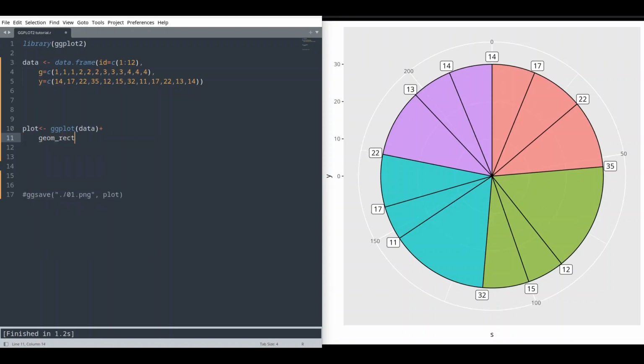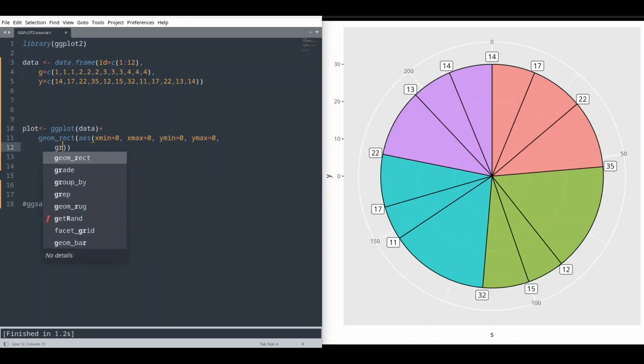So we are going to have rectangles. And aesthetics xmin, and I'm going to set everything to 0 just for now. xmax 0, ymin 0, and ymax 0.